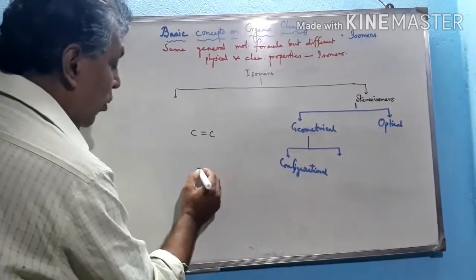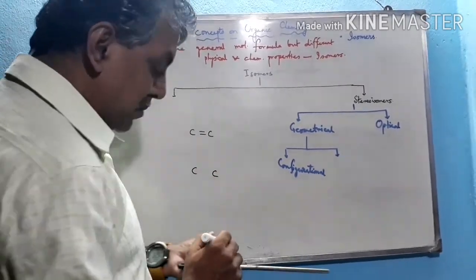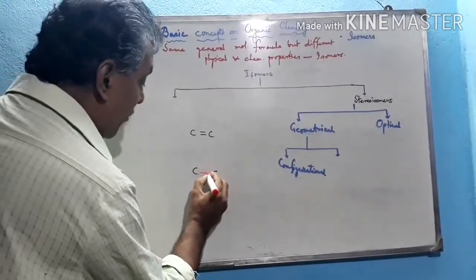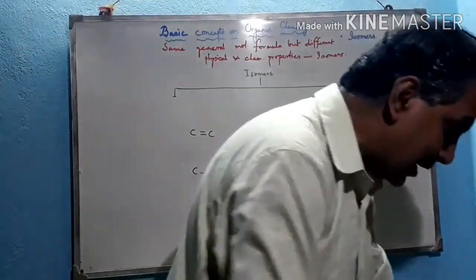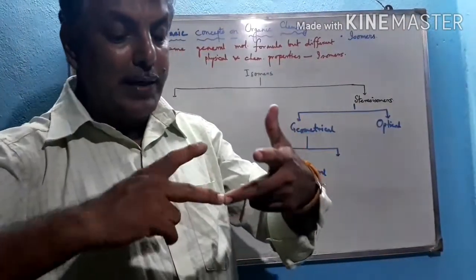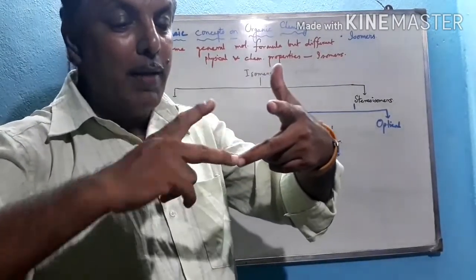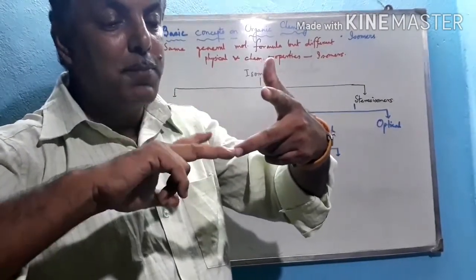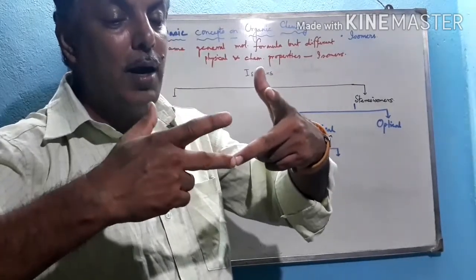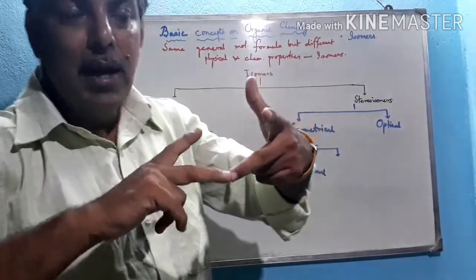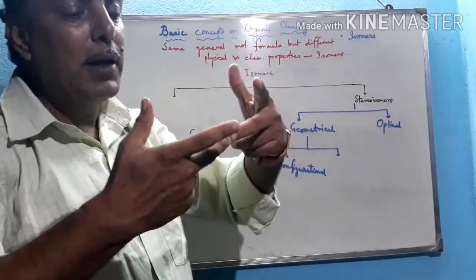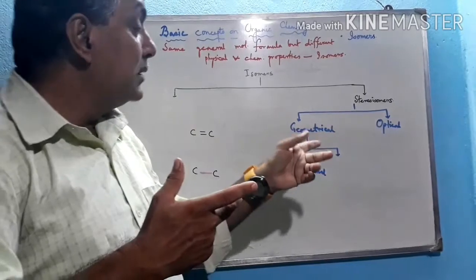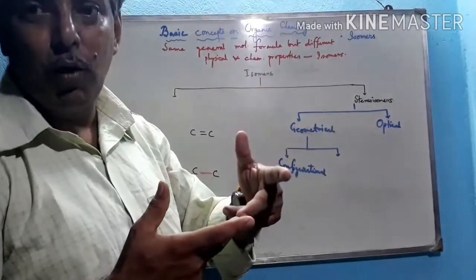Because with a single bond, suppose this red color shows the sigma bond between two carbon atoms, the sigma bond can be rotated, and that's why the orientation with respect to the other groups on the carbon atoms will be different at different times, and such different forms are obtained in the second type, which is called conformational isomers.